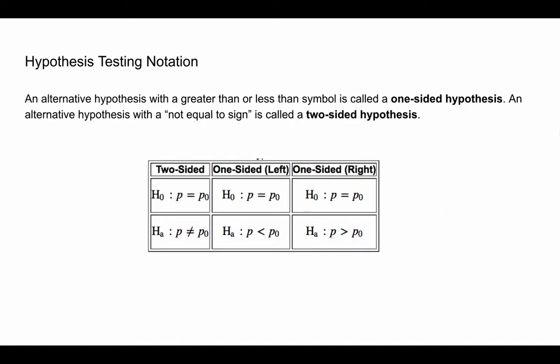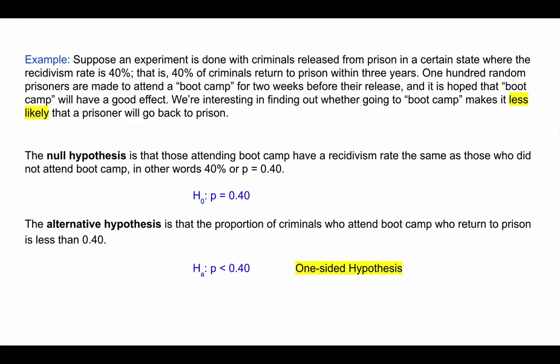To make this more clear, let's go to the example again. In the one that we just did, we had a one-sided hypothesis. I know that because for the alternative hypothesis, we had a less than symbol. It's one-sided if you have a less than or a greater than here. We had a less than because we were thinking that the boot camp is going to make it less likely that the prisoner will go back to prison. So we're thinking that this p-value is going to be smaller than the null hypothesis p-value.